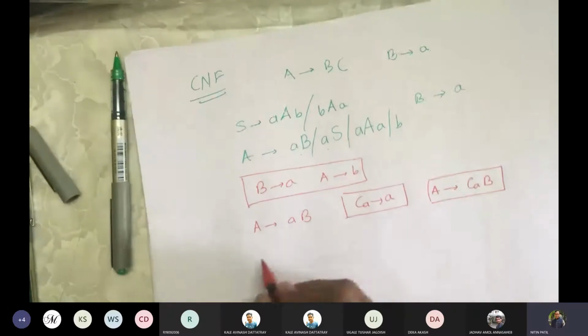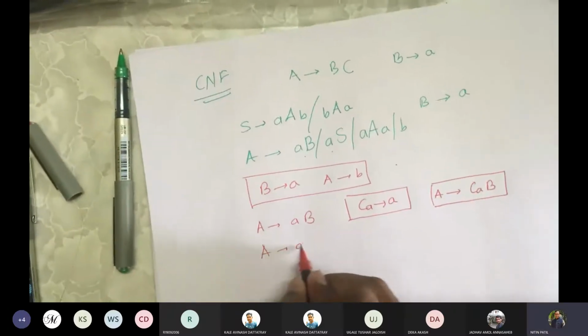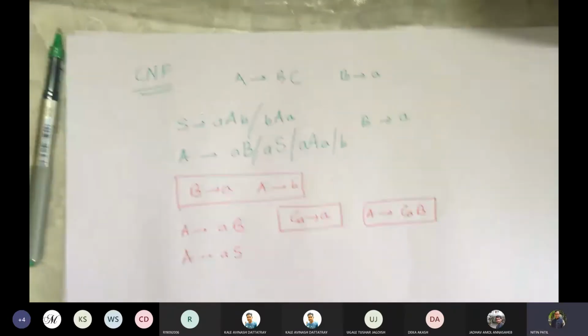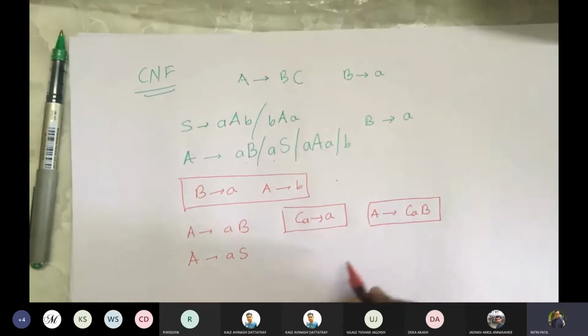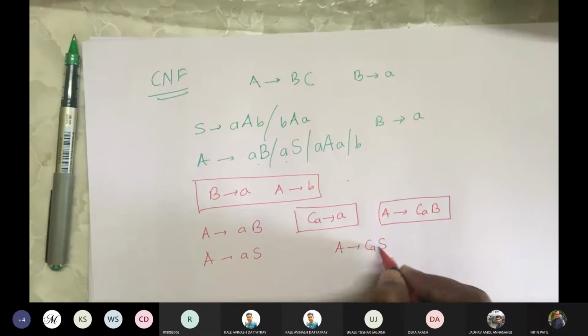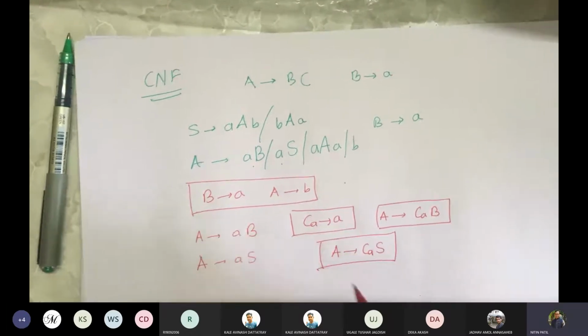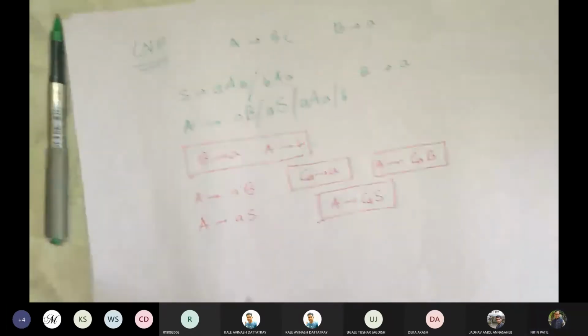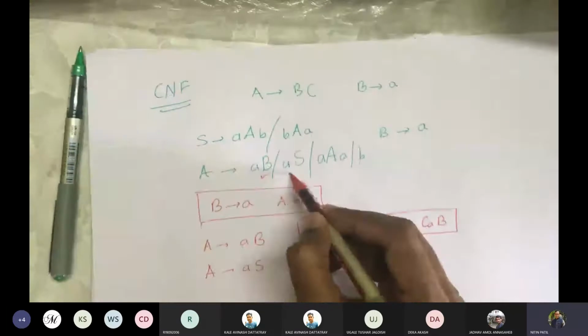Similarly, for A gives aS, we use Ca only, so I get A gives CaS. So this also is in the required form. This is done.